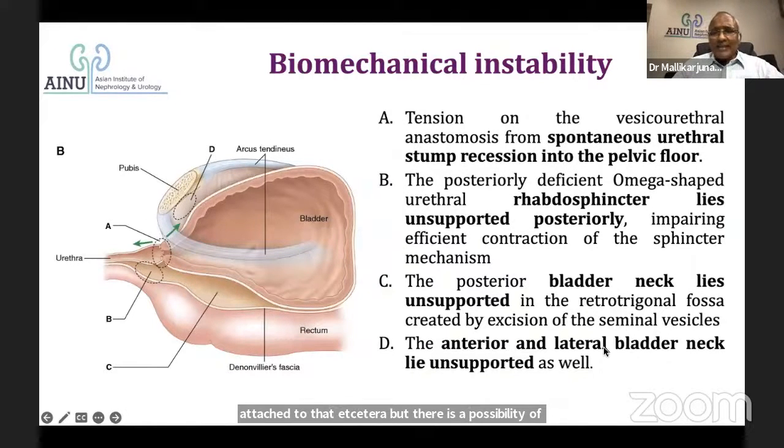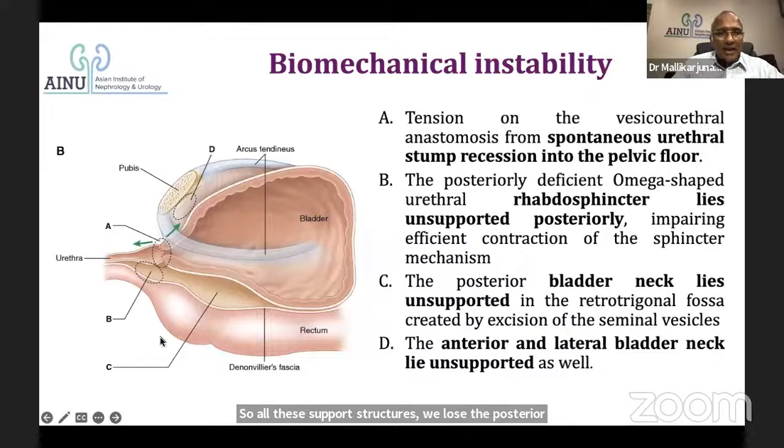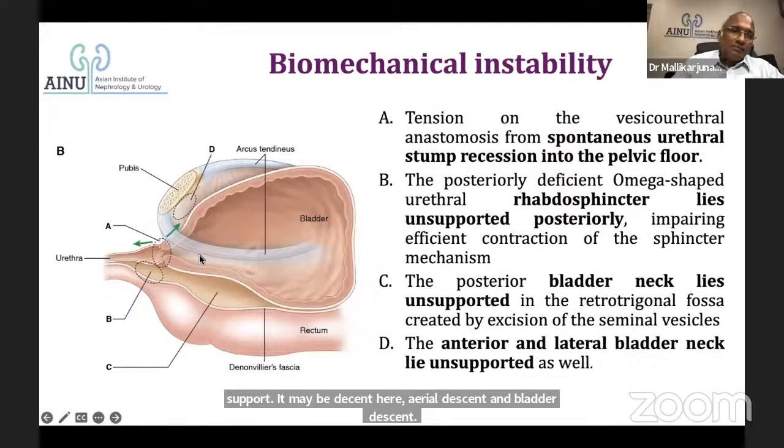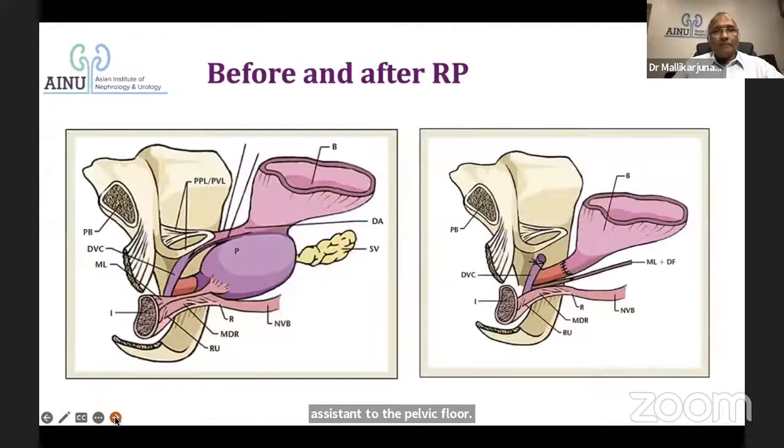Fourth thing, anterior and lateral bladder. Because you are dropping the bladder anteriorly, the whole attachments of the bladder, and the bladder getting retained into the upper part of the pelvis, is going to be lost. So all these support structures, we lose the posterior support. There may be urethral descent and bladder descent. If there is no anterior support, the whole bladder descends. If there is a tension, the whole anastomosis descends into the pelvic floor. So this creates biomechanical instability.